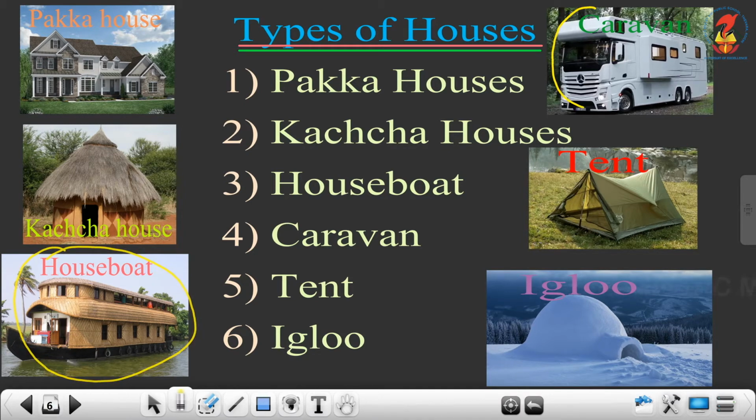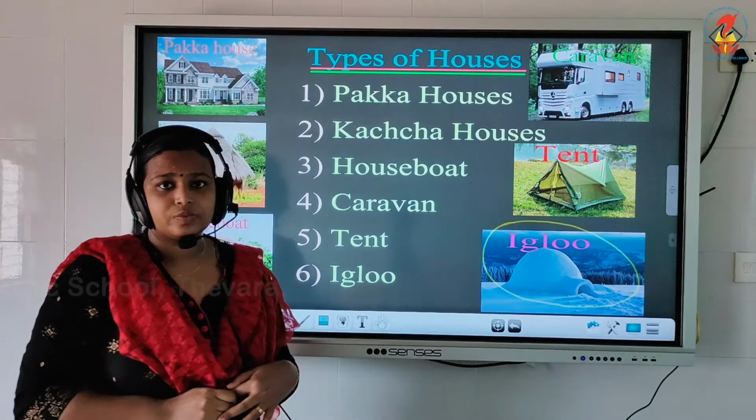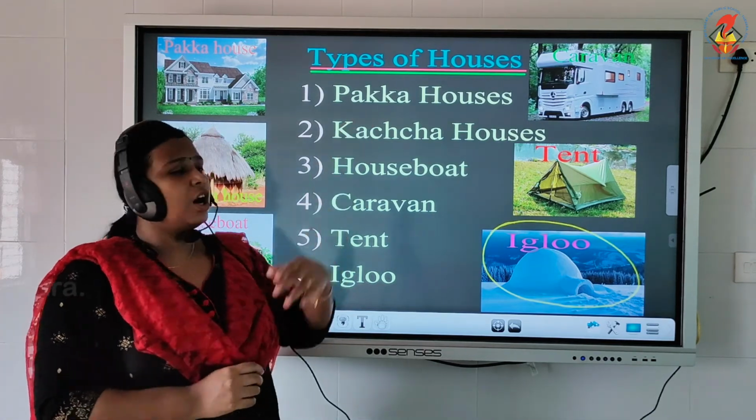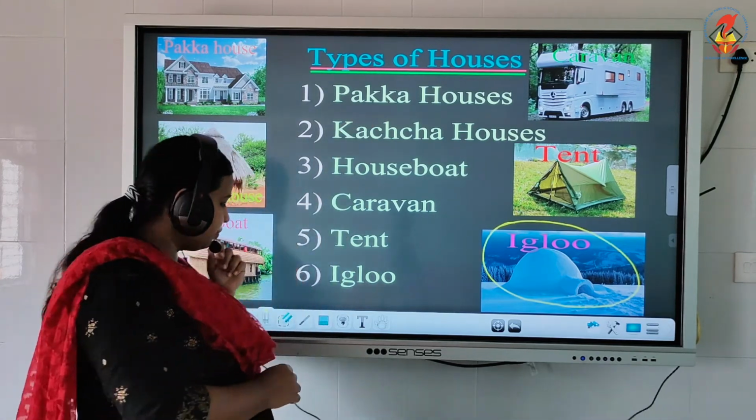Here the picture of a caravan. The fifth one, tent. Here the picture of a tent. And the last one, we are going to study about igloo. Here you can see the picture of an igloo. So now let's start with Pakka houses.